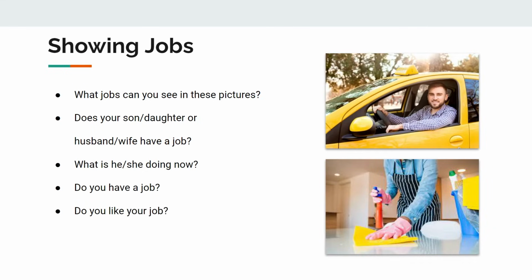Do you like your job? So if you do have a job, the examiner might further ask questions about your job. You can say yes, I like my job, or no, I don't like my job for a particular reason. Do you like your boss or your colleagues? You can once again answer this very easily by saying yes, I like my boss, or I like my colleagues.